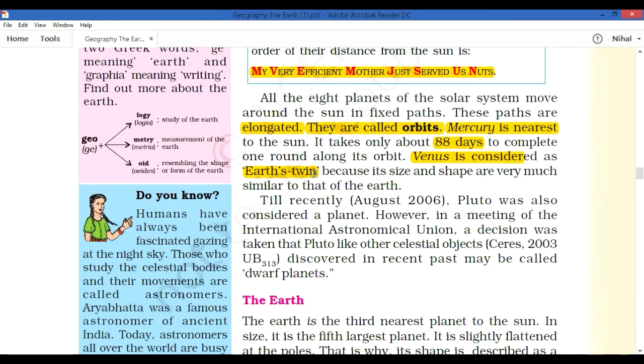In my childhood, I learned that there are 9 planets in the solar system. But in August 2006, Pluto was no longer considered a planet in the solar system. It was classified as a dwarf planet, meaning a small planet. Now Pluto is not considered a planet in the solar system. Okay, that is about our planets. Next, we are going to learn more about our Earth.